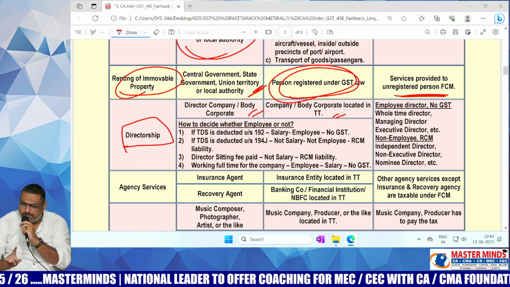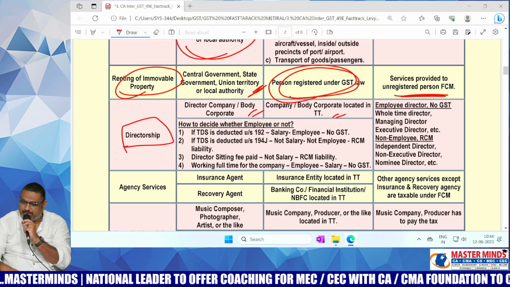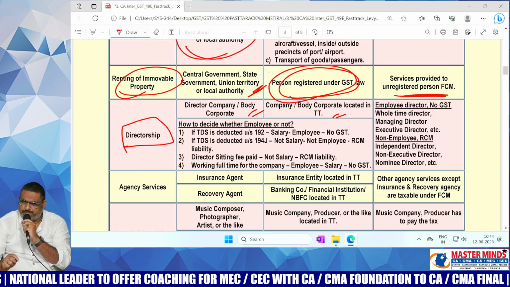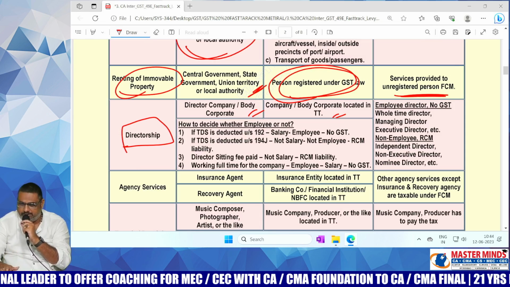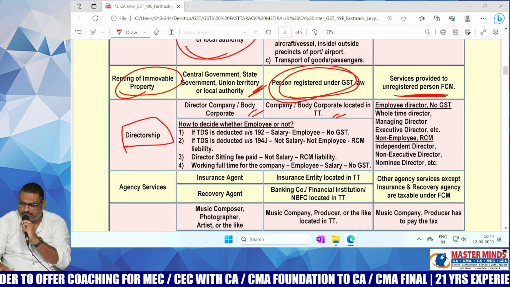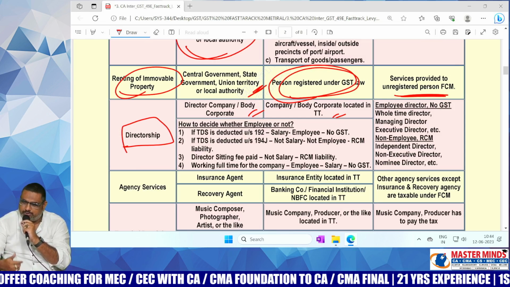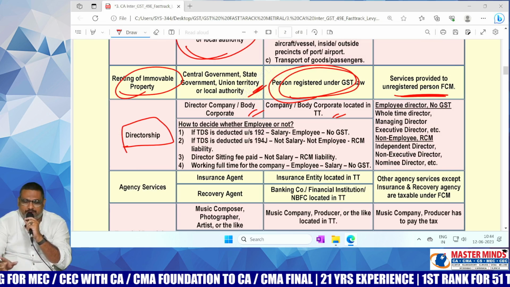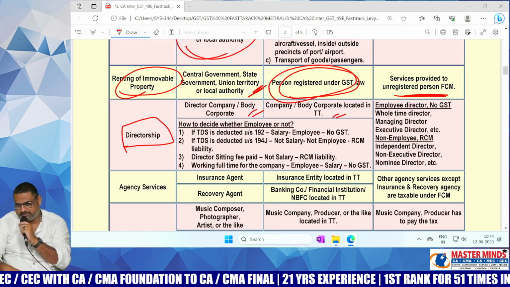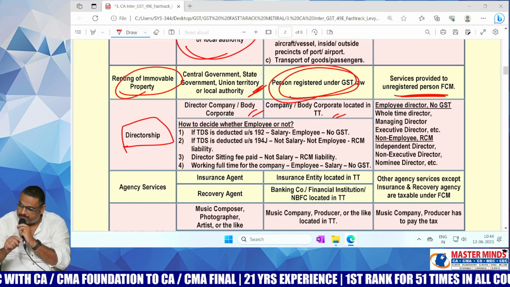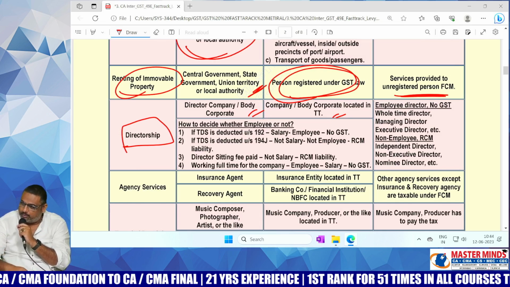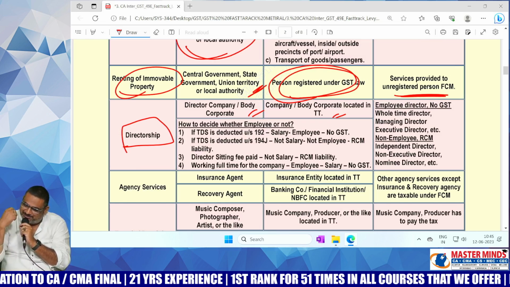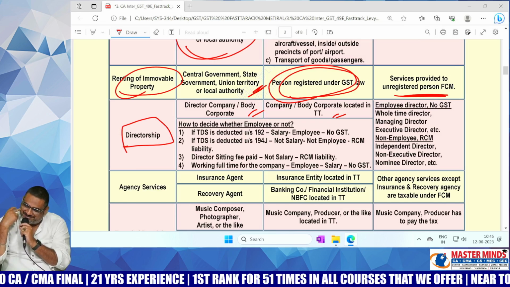Okay. So if it is an executive director, like whole-time director or managing director, then whatever remuneration is paid to him will be treated as salary only. On that, there will not be any GST. But if it is paid to a non-executive director, then it depends upon under which section the TDS was deducted. If the TDS was deducted as per section 192, then what is the position, ma, in that case?